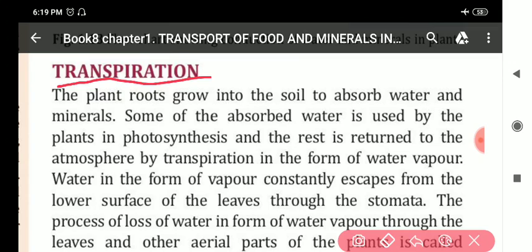My dear students, some of the water is lost in the form of water vapor from the leaves or from some other aerial parts of the plant, and this process is known as transpiration. Most of this water is lost through stomata.